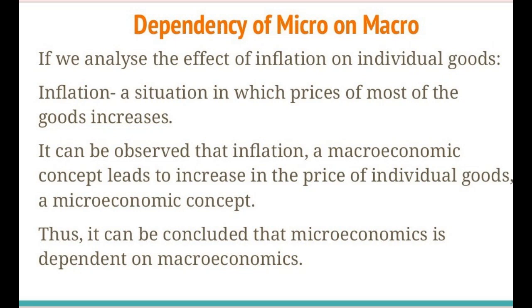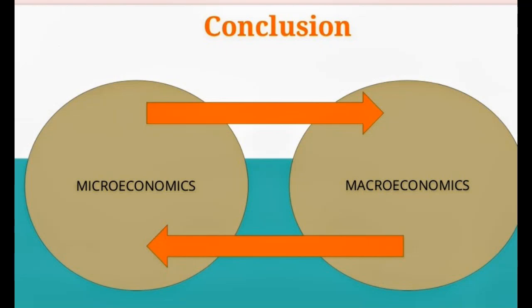So it can be observed that inflation, that is a macroeconomic concept, leads to an increase in the price of individual goods in the market, that is a microeconomic concept. So here it can be concluded that microeconomics is dependent upon macroeconomics.